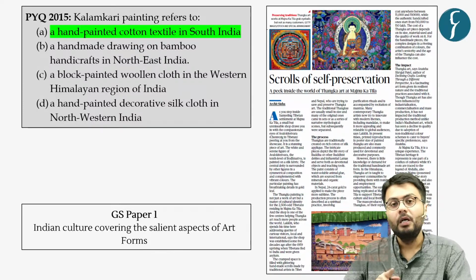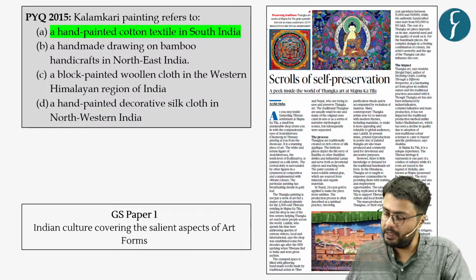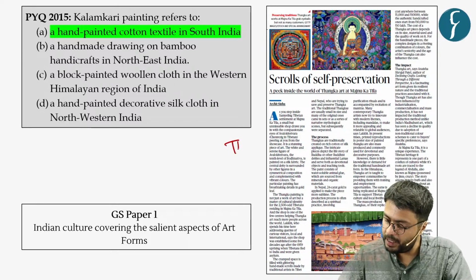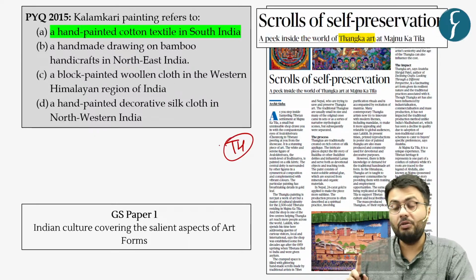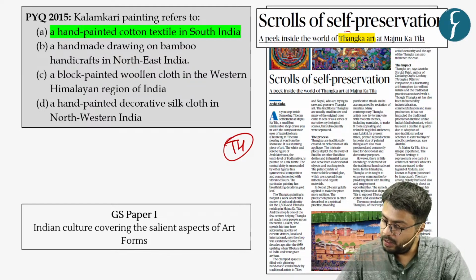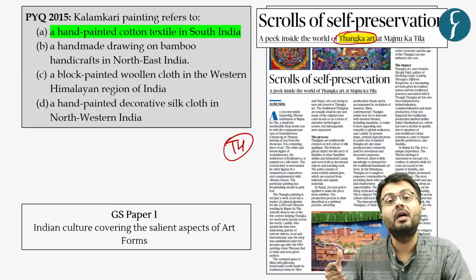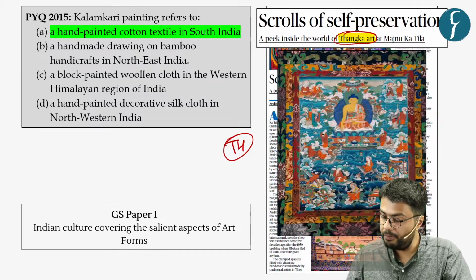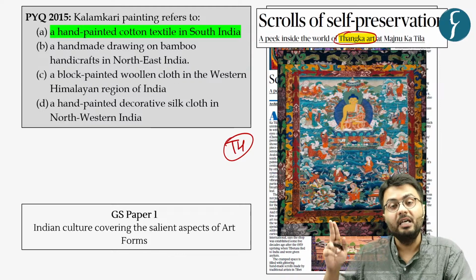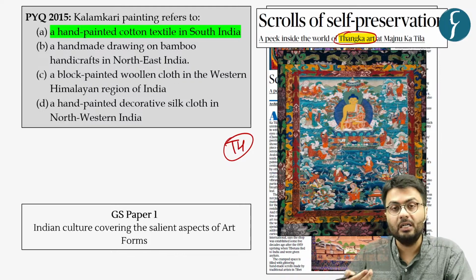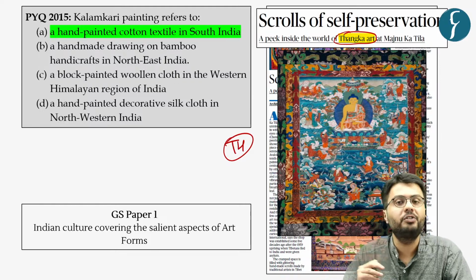Now, the next set of articles you can see, the first of which appeared in the Hindu newspaper. Now, this article details what Thangka art is. As you can see from this picture, it is a form of Buddhist art which originated in the area of Tibet, which comes under the control of China.